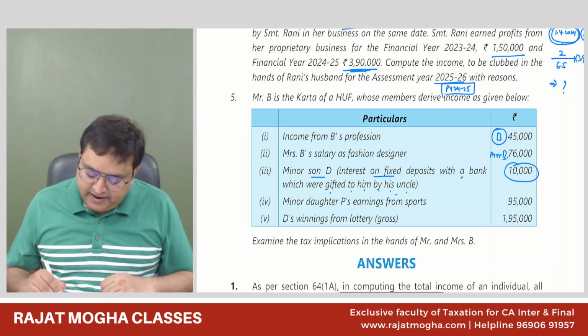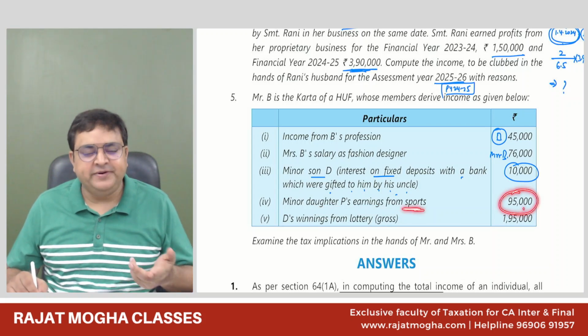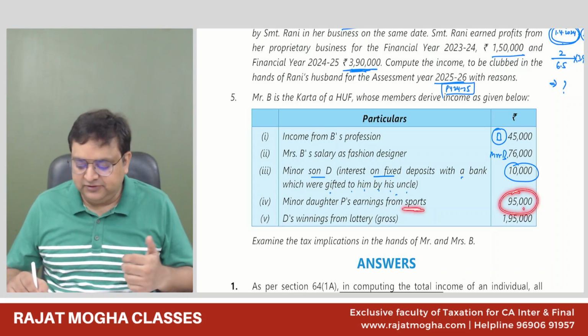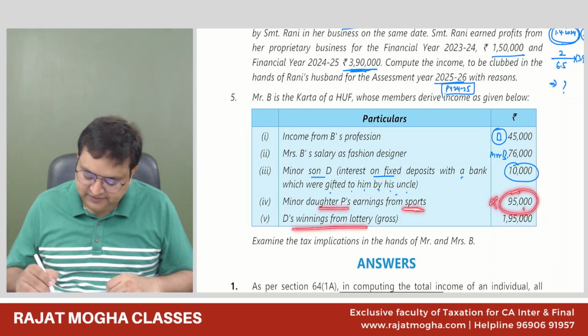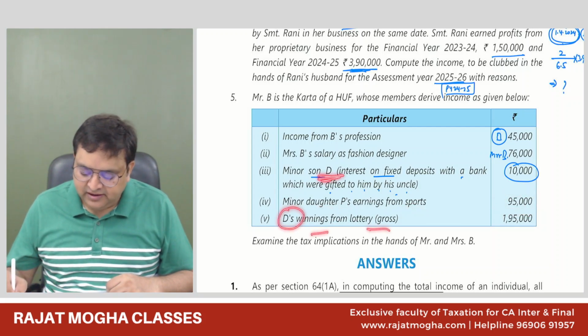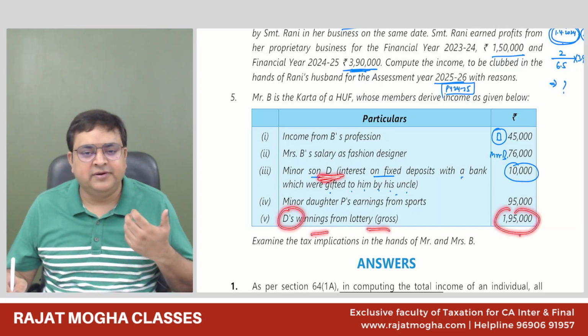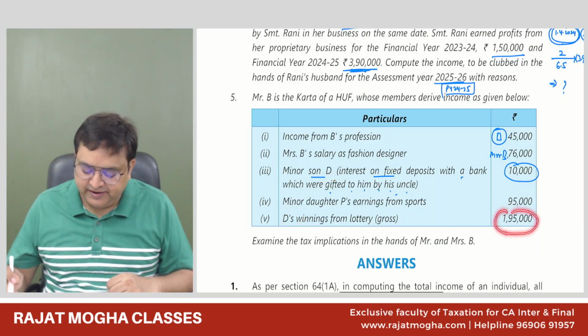Now, minor daughter P earning from sports. She has an income of 96,000 and she is earning from sports. Sports means it is because of her talent. So this income will not be clubbed. This is minor child income only. D is winning from lottery. Who is D? Minor child. So the minor child's income from lottery is 1,95,000. This is not from his talent, skill, or knowledge. So this 1,95,000 will be clubbed in the hands of the parent.